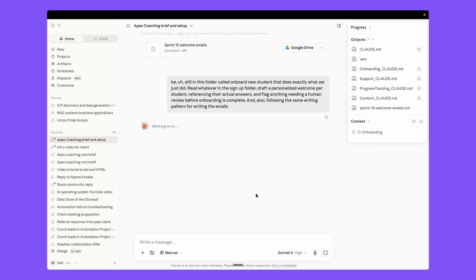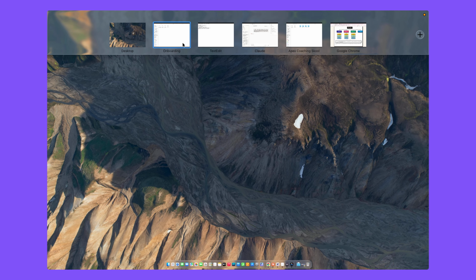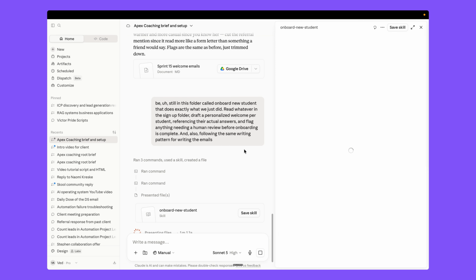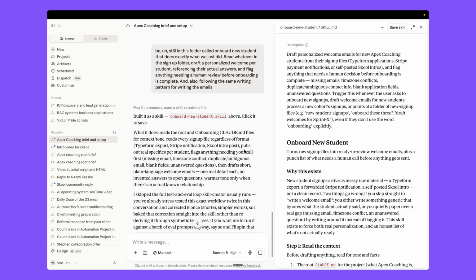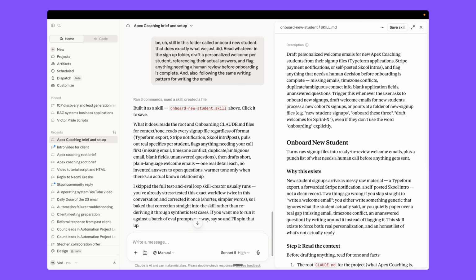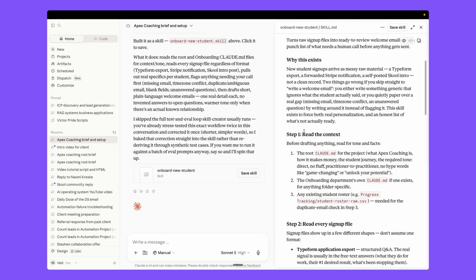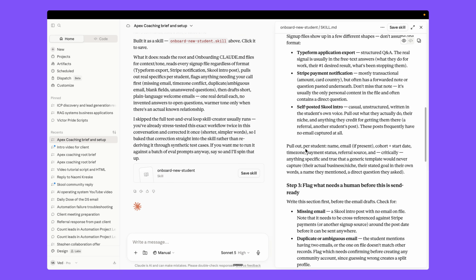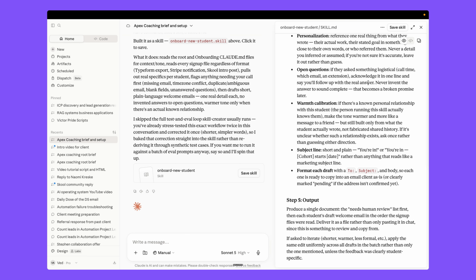So we just tell it to convert the whole thing that we did for now into a skill, and create the skill file in the same onboarding folder, right? So let it complete and we can see the skill.md file here. As it completes, you can see it generated this onboard new student skill here, right? It wrote a description and why this exists, right? The different steps taken to answer it, right? And the final output as well, right? So you can save the skill here,